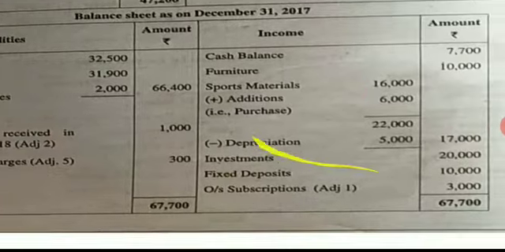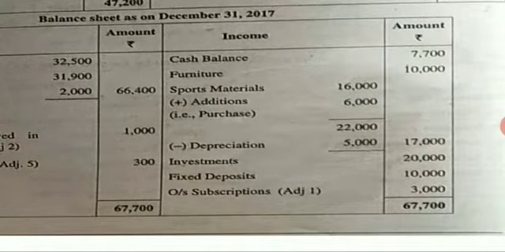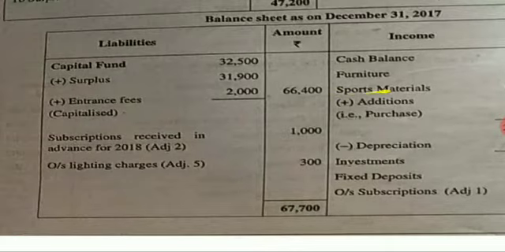66,400. Now come to your balance sheet. Draw the lines to both the sides, close it. Total the asset side. It is 67,700. Total the liabilities side. It is 67,700. Now the balance sheet agrees. It means it tallies. And the problem what you have done is correct.